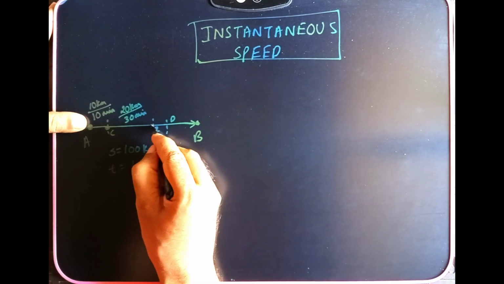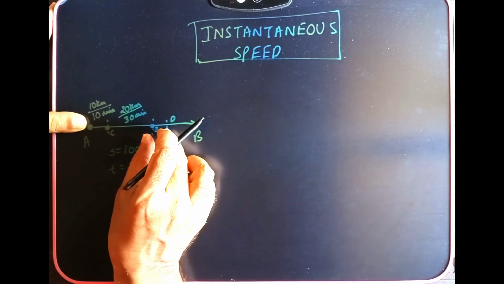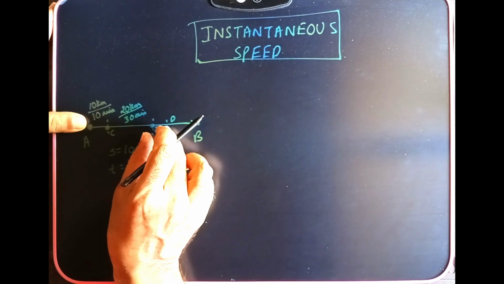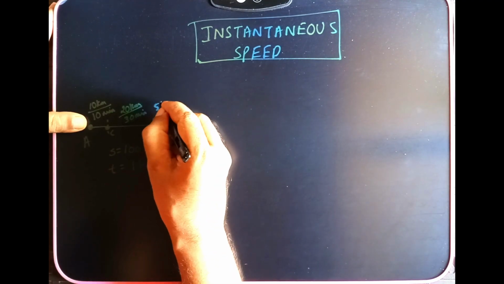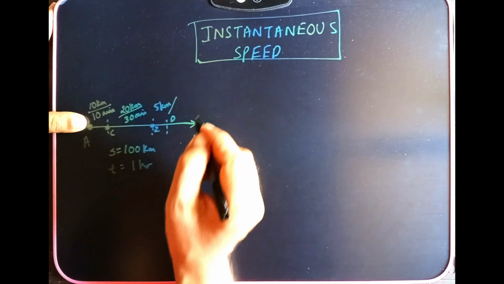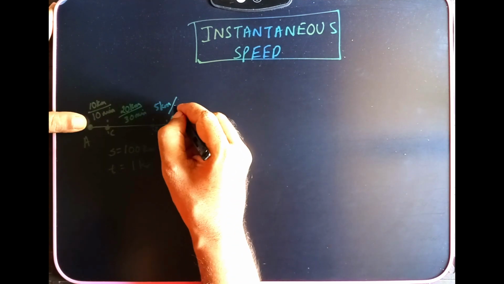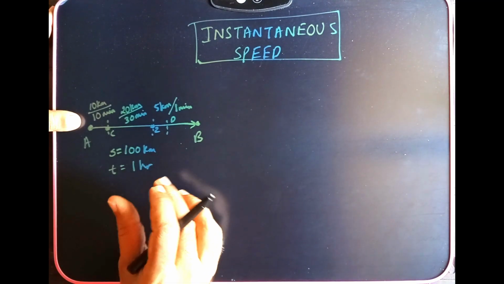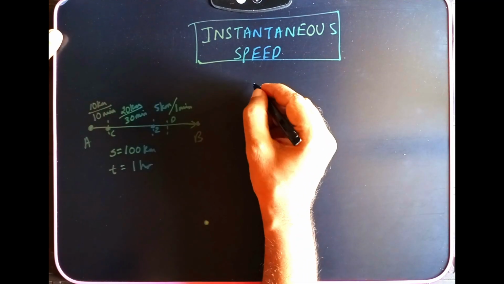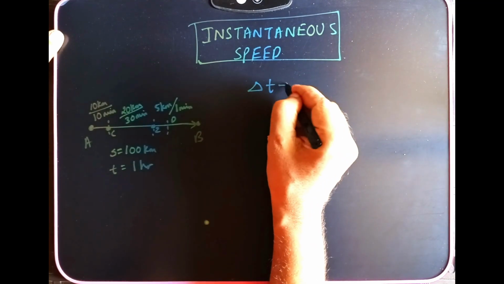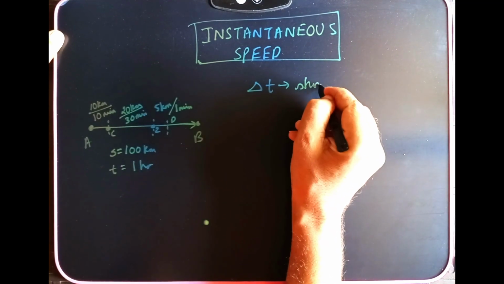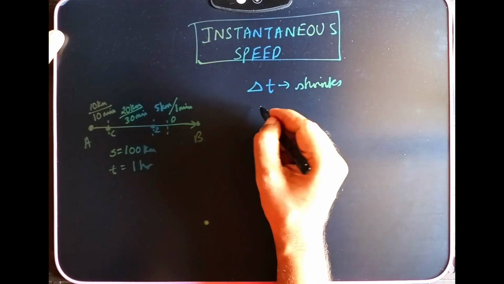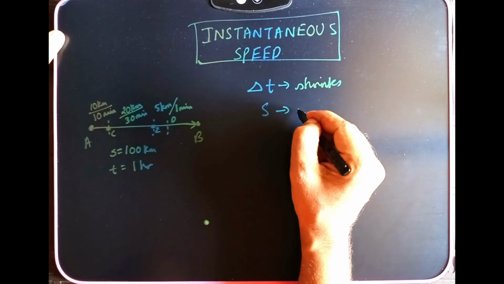Then going from Z to D, which is a shorter distance, I will cover 5 kilometers in, say, 1 minute. So as we see here, as my time period shrinks, distance also becomes small.